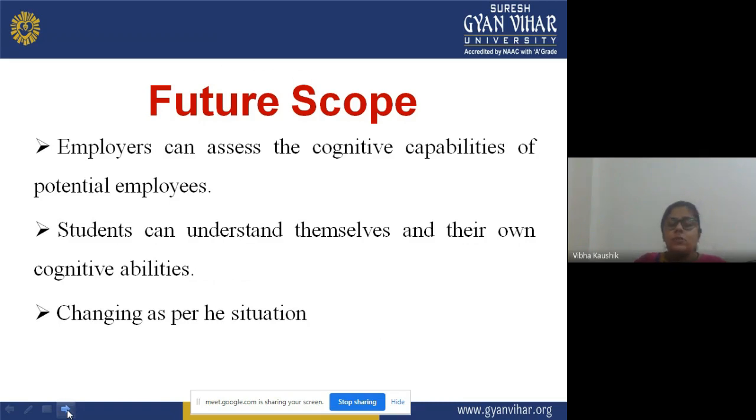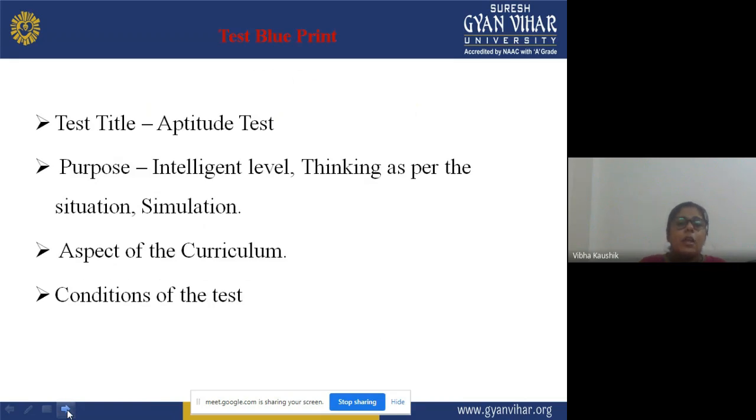Changes can be made according to the performances, according to the scores that you get on the basis of the aptitude test.